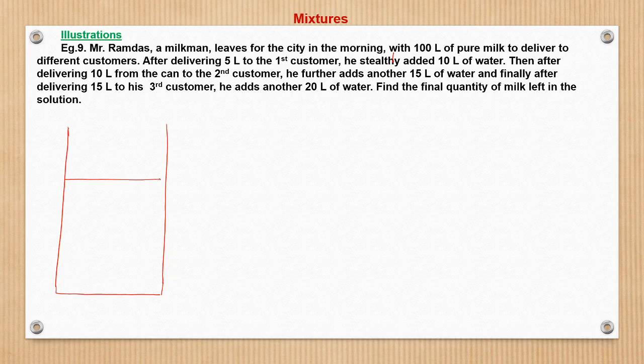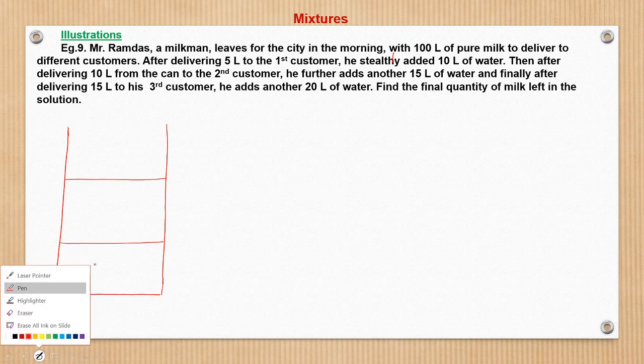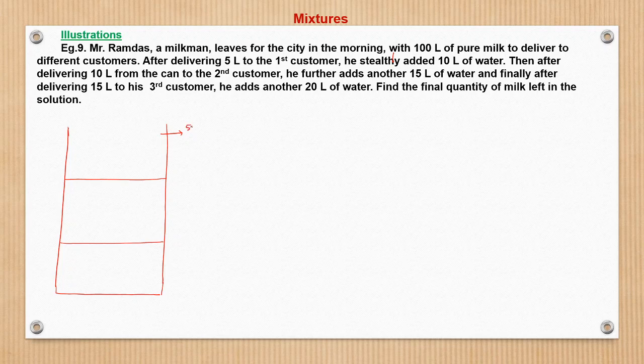I denote this in three layers. So in the first layer, what is happening? From the can, 5 liter is given to the first customer, and then he adds 10 liter water.